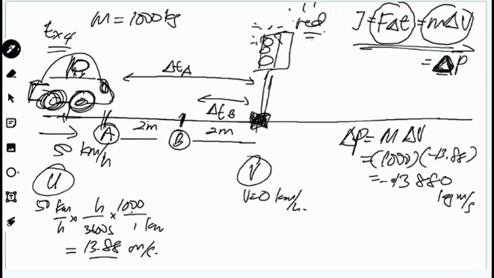Letaklah negatif. Okay. Disebabkan kosong tolak negatif 13.88 kat sini. So negatif jadi changes in momentum dia braking lah. Ataupun dia bergerak arah bertentangan kat sini. So kat sini akan ada F delta T here. Impulse F delta T. Okay.